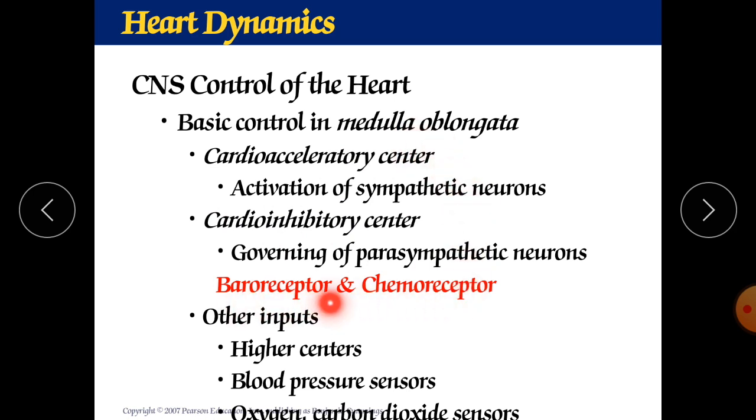These baroreceptors and chemoreceptors are controlling your blood pressure. Other inputs are higher centers. Various higher centers are there. They will increase and decrease your blood pressure. And blood pressure centers are also increasing and decreasing according to oxygen, carbon dioxide, and other sensors.